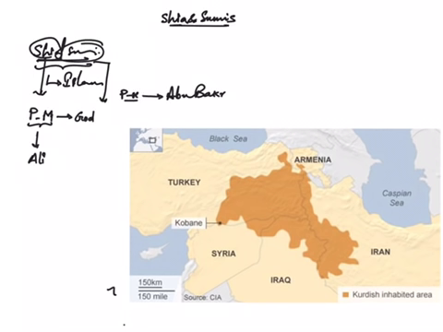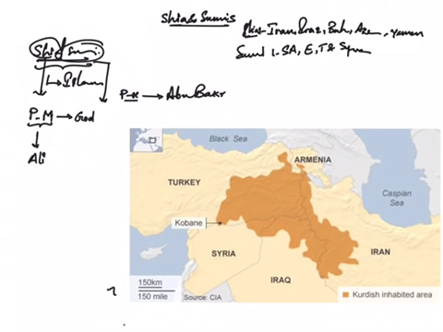And I'll say some of the Shia dominated countries. Those are Iran, Iraq, Bahrain, Azerbaijan, and some will consider Yemen. These are Shia dominated countries. And Sunni dominated countries are, you can see, Saudi Arabia, Egypt, Turkey and Syria. So this is the basic difference between Shia and Sunni.